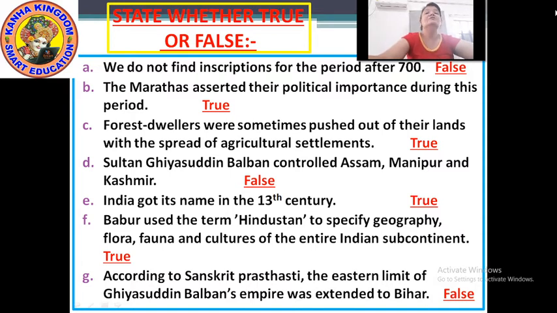Next, Sultan Ghiyasuddin Balban controlled Assam, Manipur and Kashmir. Yes, it is true.